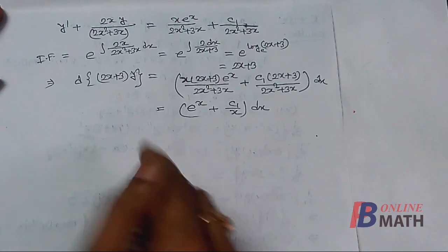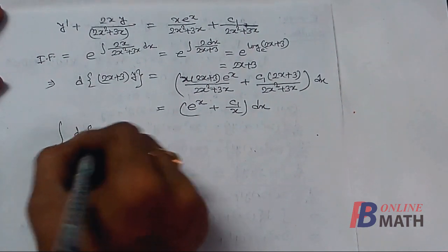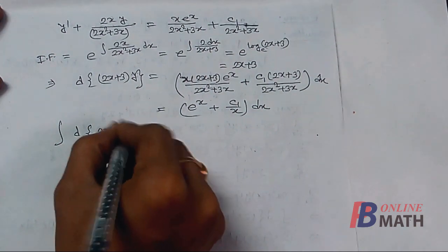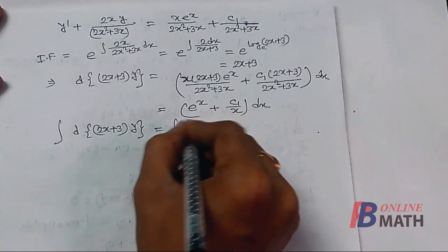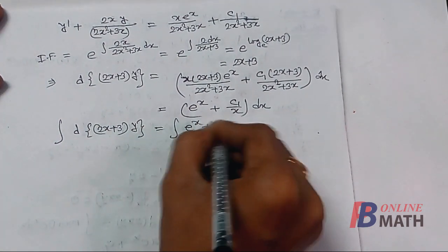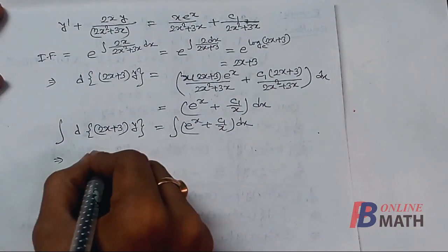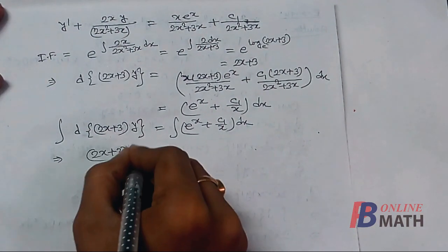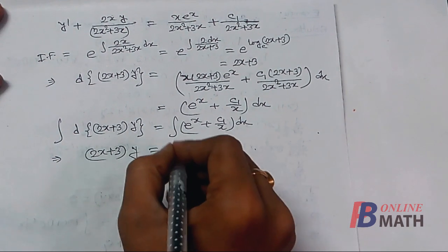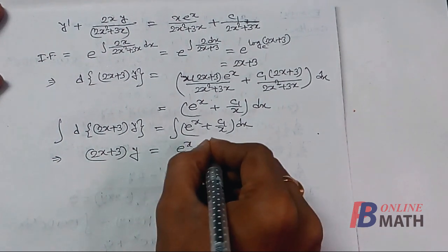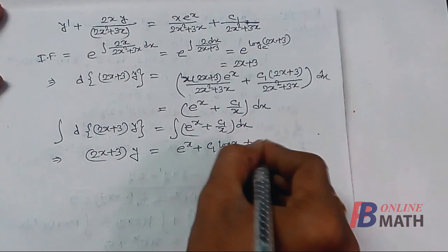Next we shall integrate this equation. So after the integration, d of (2x + 3)y is equal to integration of (eˣ + c1)/x dx. So after the integration it becomes (2x + 3)y is equal to eˣ + c1 log x plus some integrating constant c2.